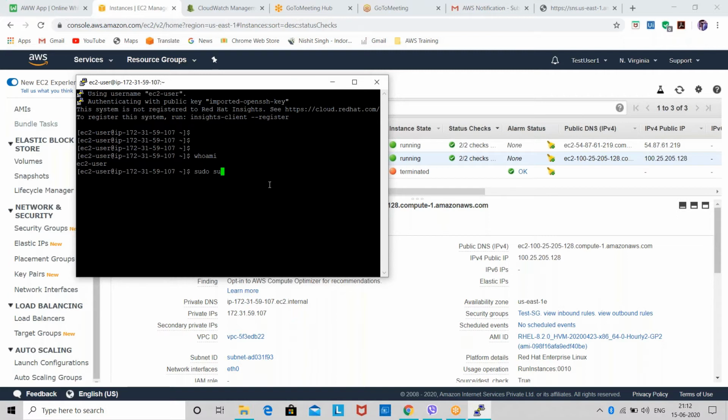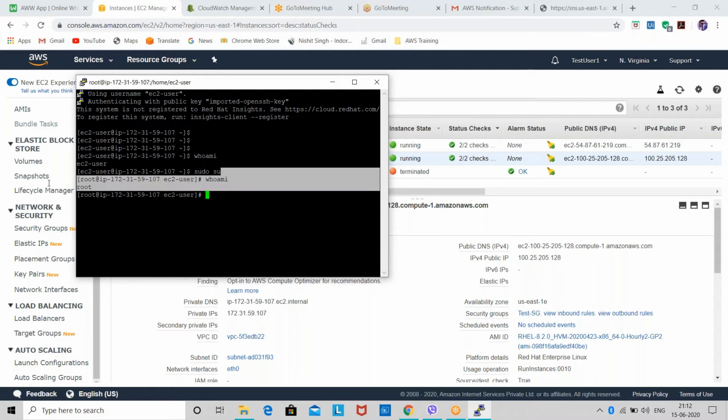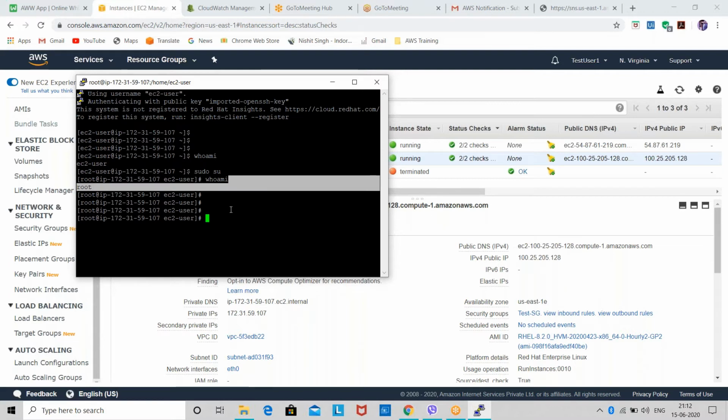Okay, so we have entered the command sudo su. Now you guys can see we are now the root user. Whoami? So we can see I am the root user. Now I'll check the yum repository, like we get the repositories in Linux. I'll see whether my yum repository is working or not. So I'll install a basic FTP server. So yum install ftp. I'll enter.